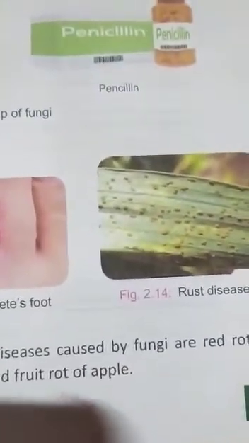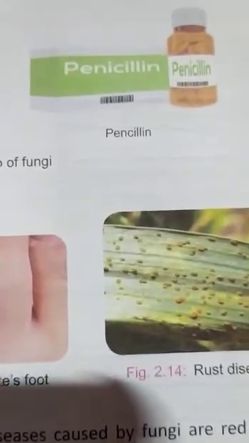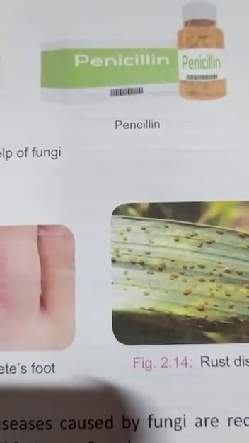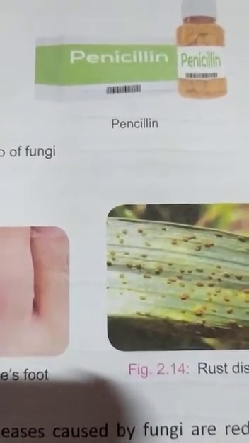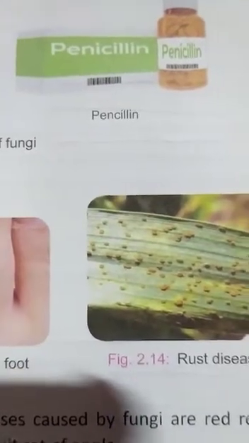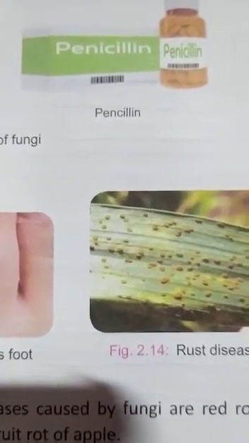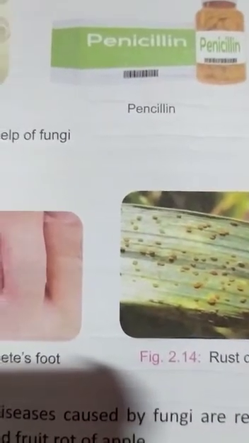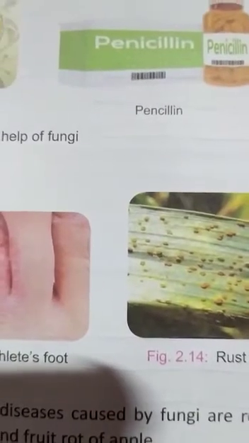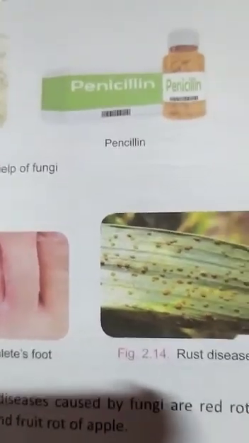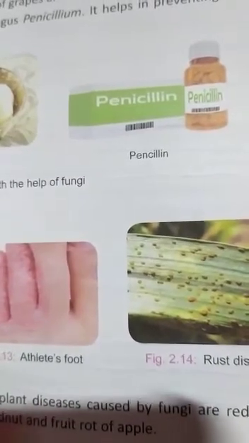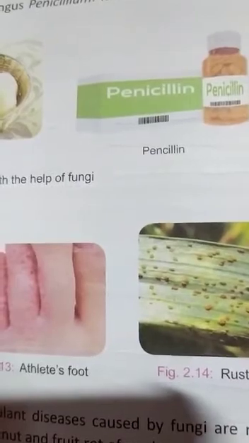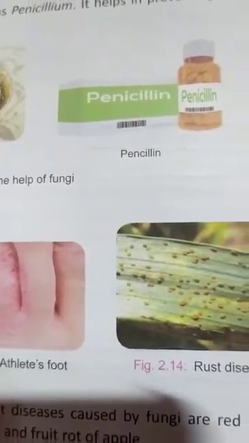Next is harmful fungi. Some skin diseases like ringworm and athlete's foot are caused by fungi. Many plant diseases like rust and smut are caused in wheat plants by Puccinia and Ustilago respectively. Then red rot of sugarcane, blight of potato, tikka disease of groundnut, all these are also caused due to fungi.